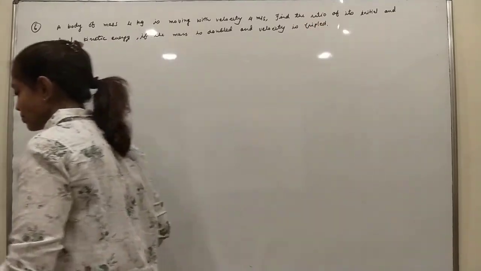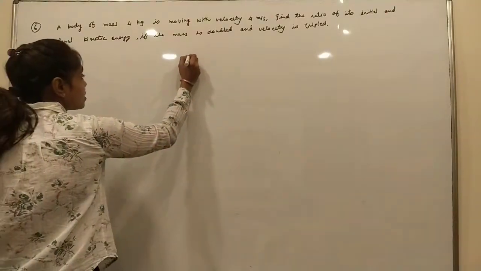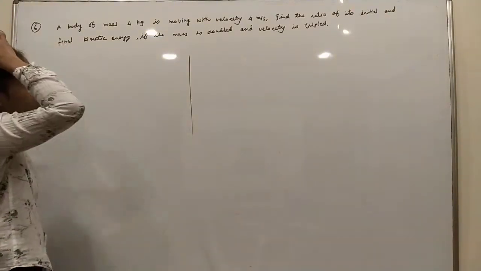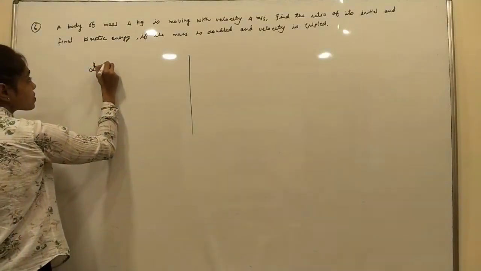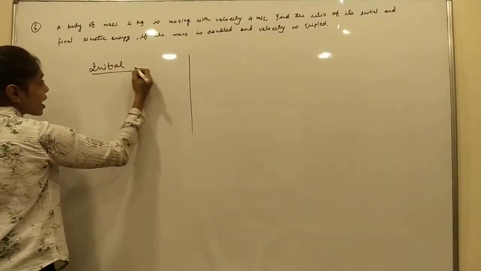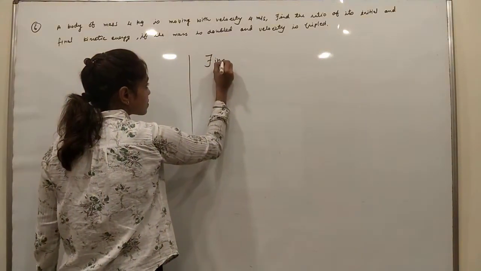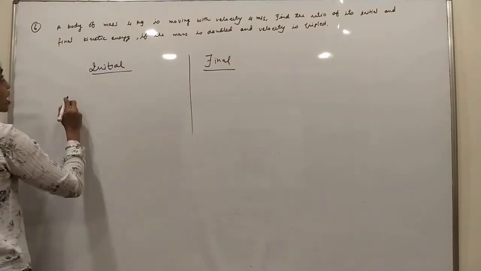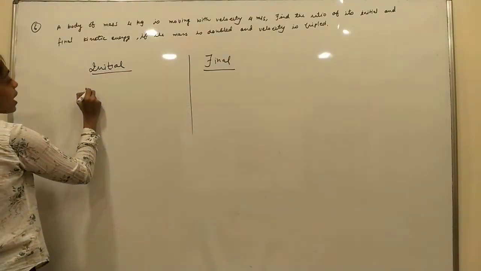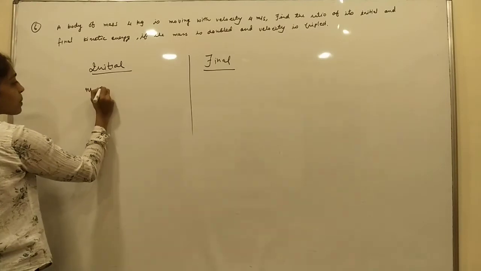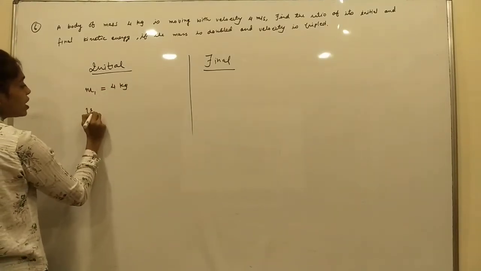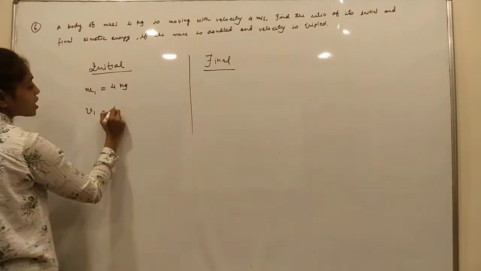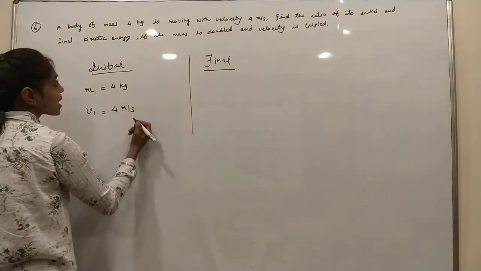Okay, now you have to find the ratio of initial and final. Initially the mass m1 is 4 kg and the velocity v1 is 4 meter per second.